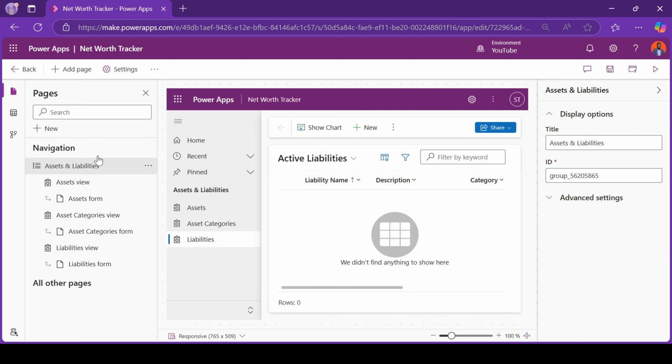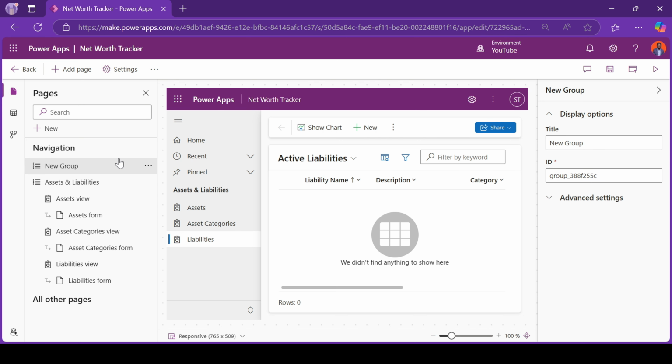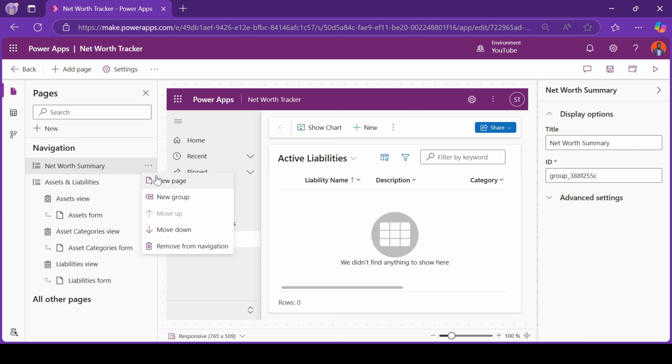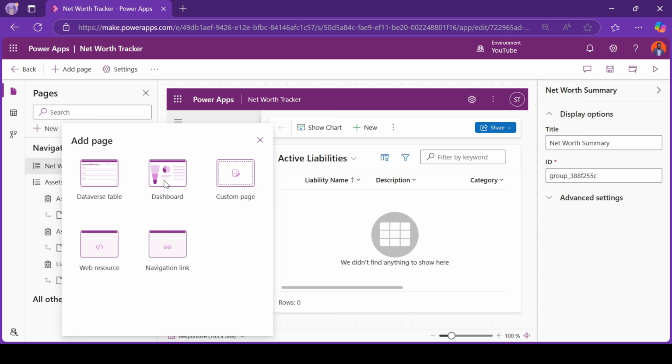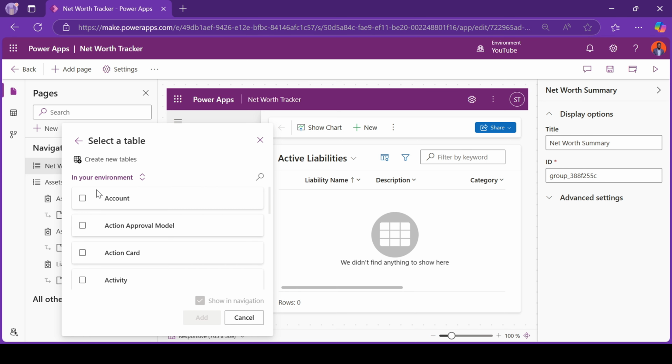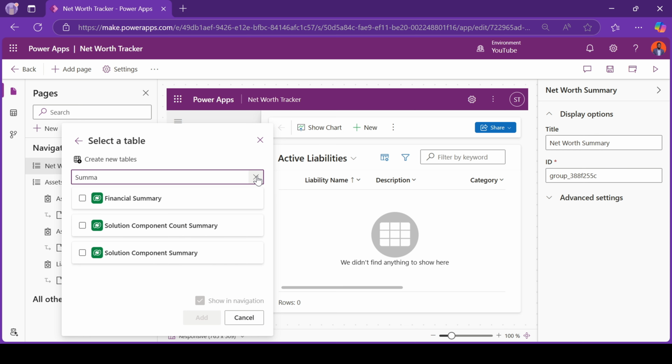We can also introduce a new section. This one is a new group, and it has to be at the top. We'll give it a name of note. After you've clicked on the ellipsis, you click on new page to add something within that group. We'll add a database table, and the table that we're going to add is the financial summary.